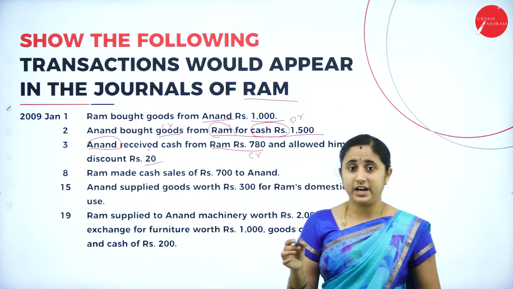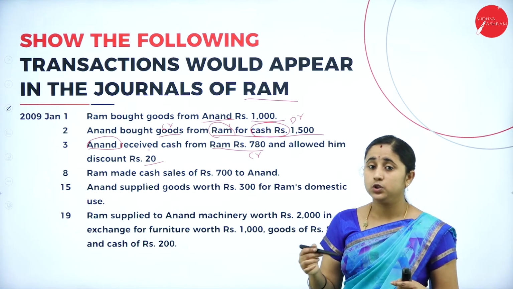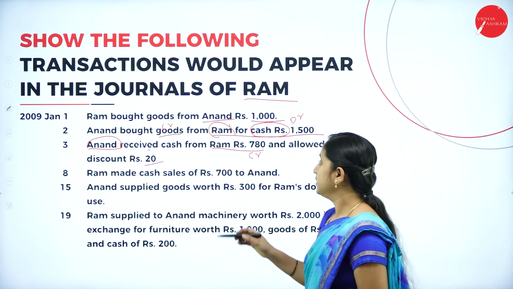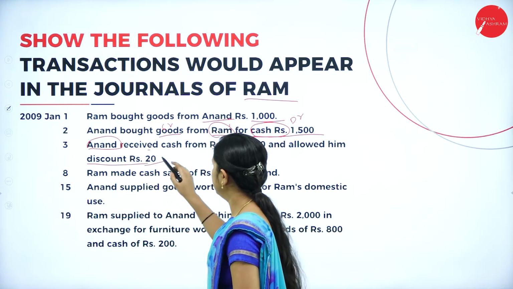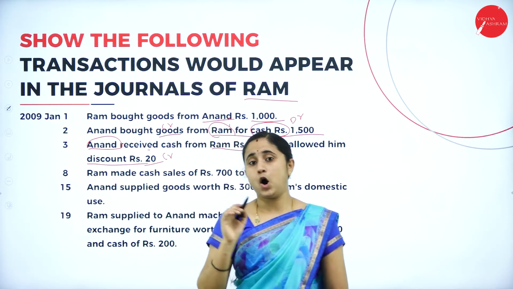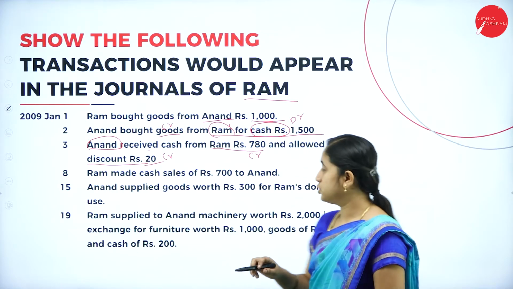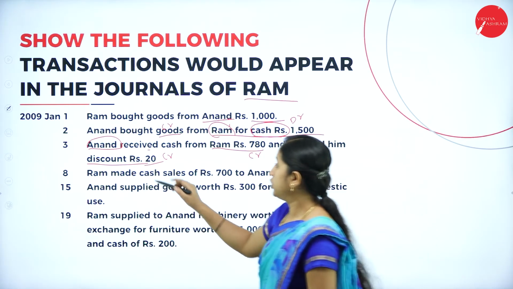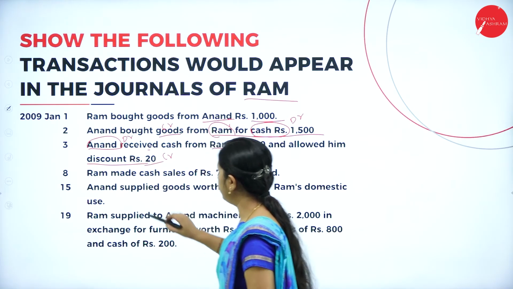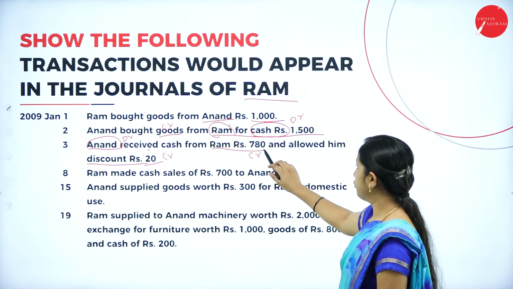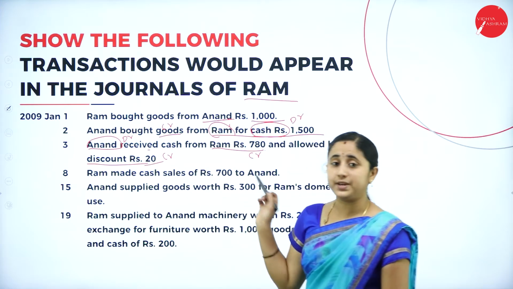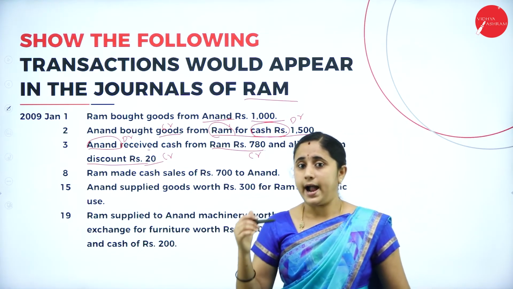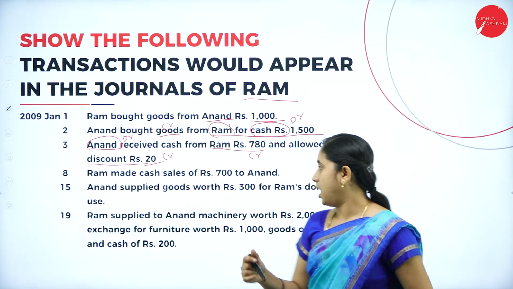So, here you are receiving discount. It is an income for you. Income should be credited. Credit all the incomes and gains. So, person account says debit the receiver, credit the giver. So, you need to debit the Anand account and credit the cash of rupees 780 and discount of rupees 20. Anand account debtor to cash account and to discount received account.